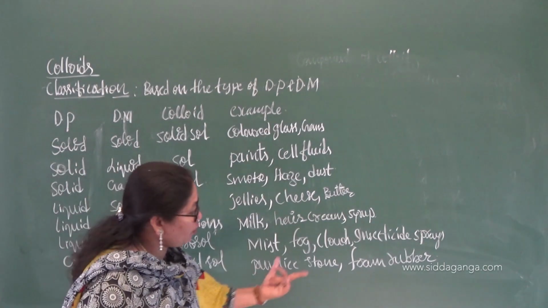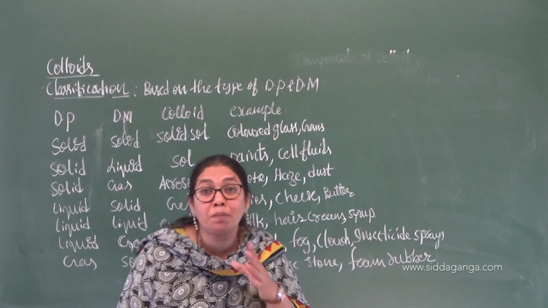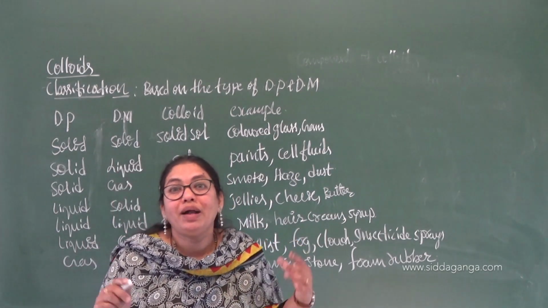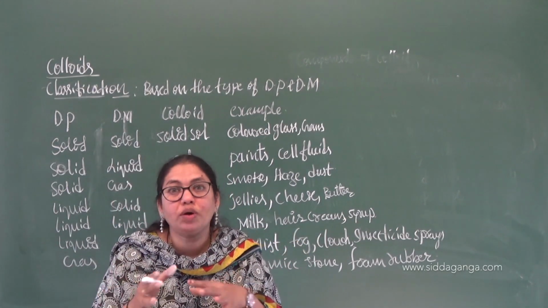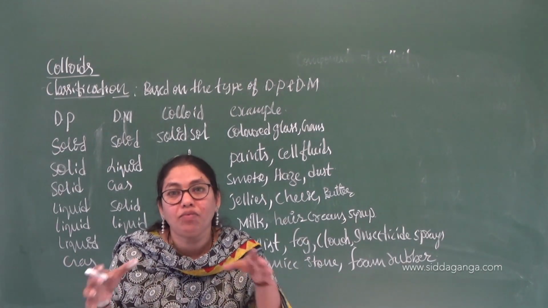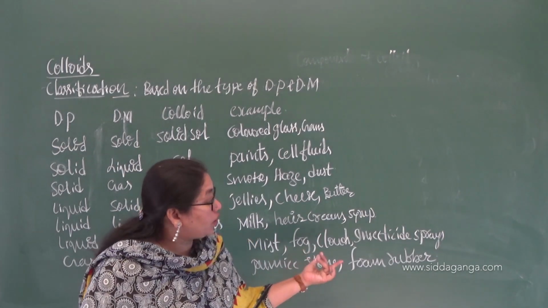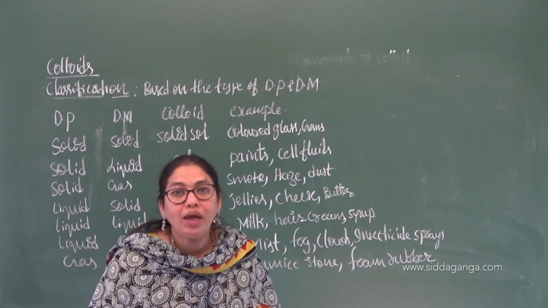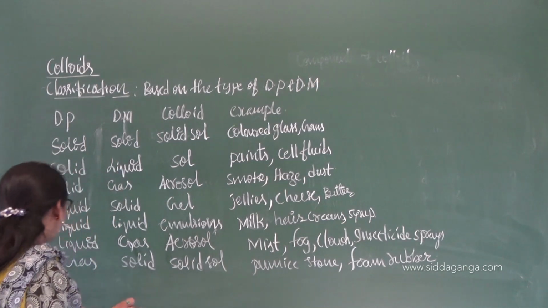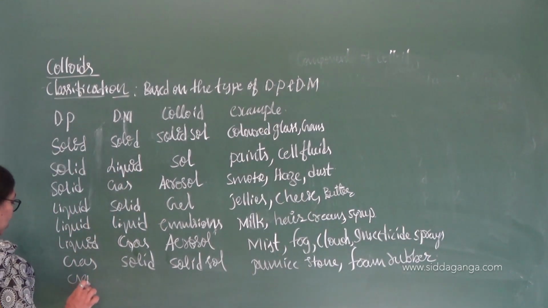And one more example, foam rubber. So you are going to see it in mattresses; if they are cut open and torn apart, what we are going to see inside is nothing but foam rubber.